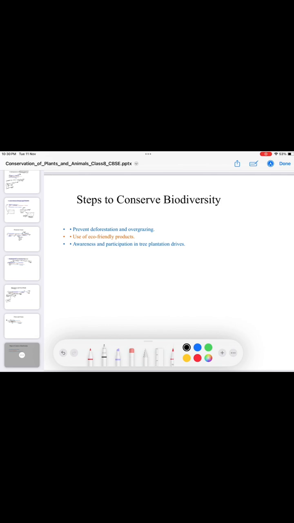Okay, so now we will study how to conserve biodiversity. The first step is to prevent deforestation and also to prevent overgrazing. By preventing deforestation, we can maintain the habitat of many species. And we have to use eco-friendly products. Those products which cause pollution, we have to stop using them, and go for eco-friendly products. And then we have to create awareness programs. We have to engage ourselves in tree plantation programs also.